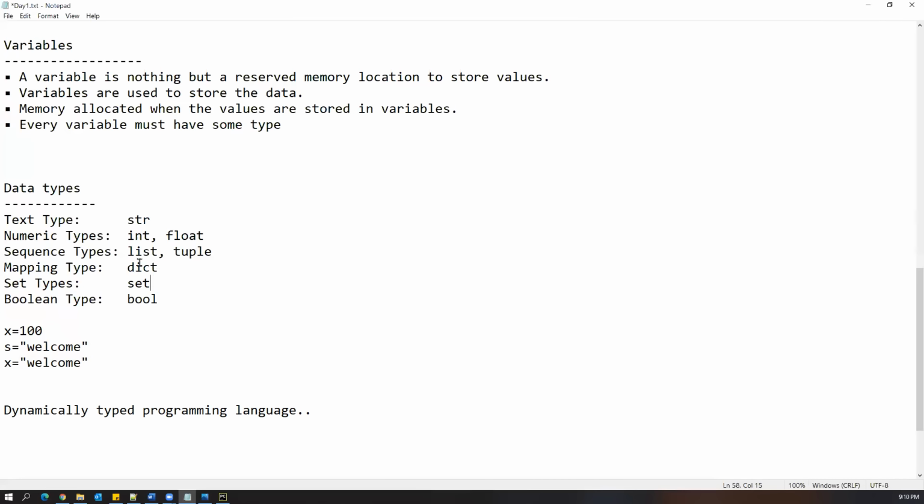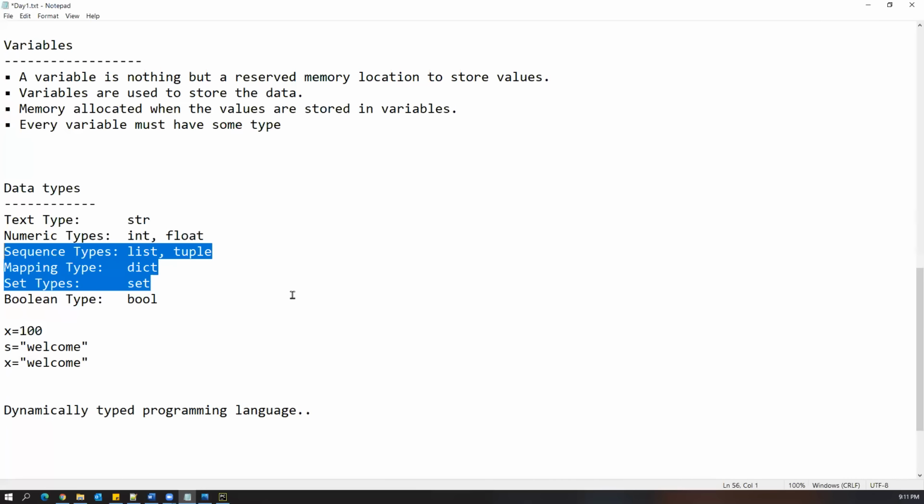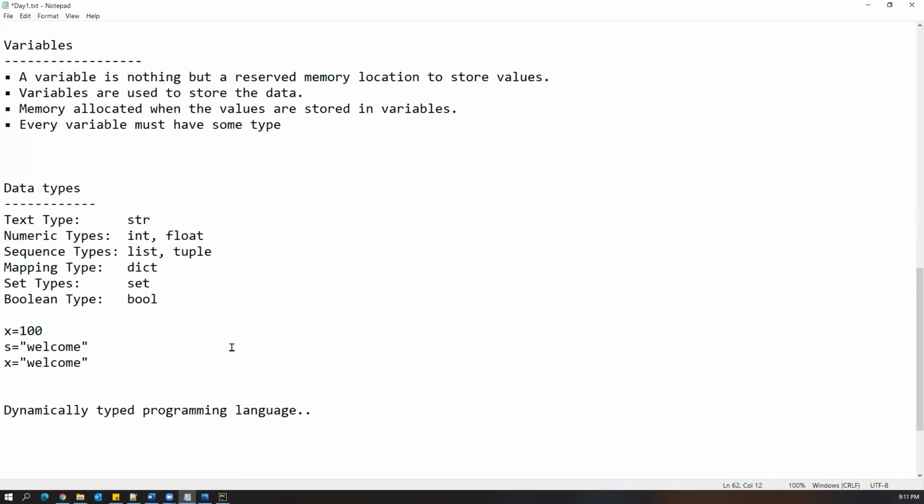Later on, I will discuss all the data types like list, tuple, dictionary, set, all these things. If you store a string in a variable, that will automatically be considered str data type. If you store a number into the variable, that variable is considered as int data type. If this number has some decimal point, that will be considered as a float type. And if that variable has only true or false, that will be considered as a Boolean type. And the rest of them are used for collections. Like in Java, we have the arrays concept, array list concept, right? Similarly, Python also has some collection types. So this is a main feature which we have in Python.